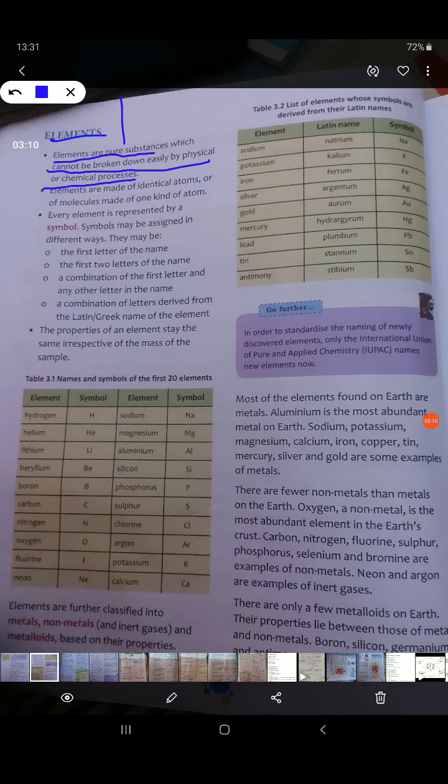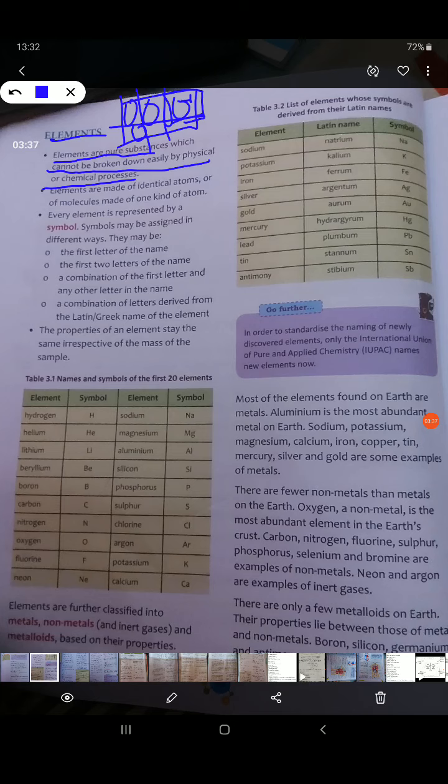I give you a sheet of iron and I tell you to break it into smaller and smaller pieces. If it has only one atom also, that one atom will show all the properties of iron and it will still be iron. It will not change into gold or something else. So we are actually not breaking it down physically or chemically. You cannot break it by any physical or chemical processes.